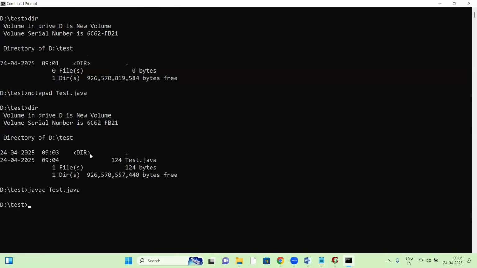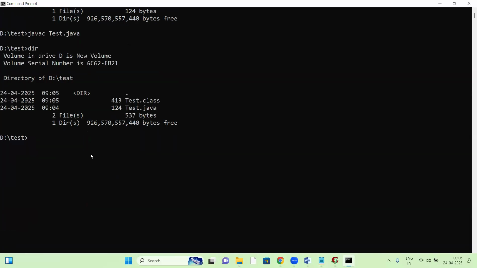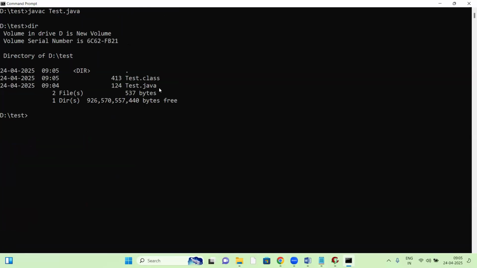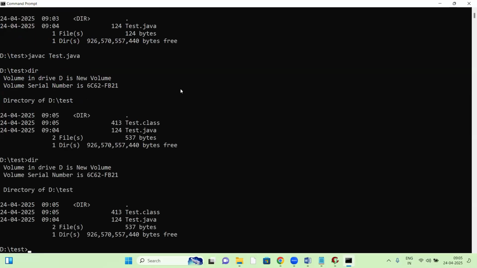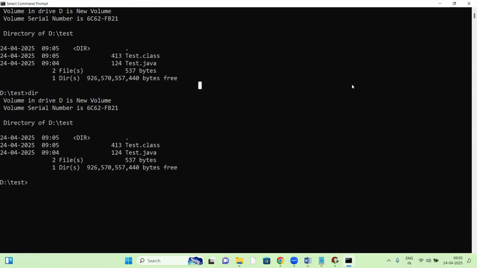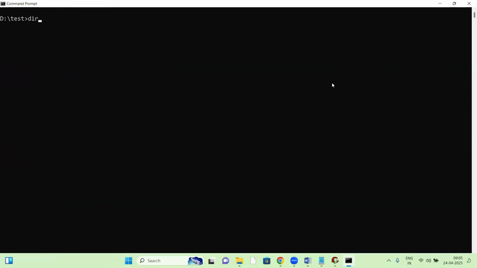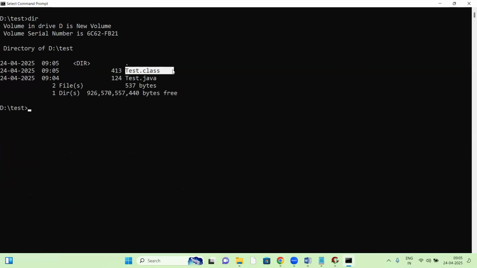Compile, no error. If there is no error, one .class file gets generated. If you don't have errors, that's what happens. So here the .class file is generated. This .class file is bytecode, and Test.java is the source code. So the .class file is a bytecode file, not binary format.